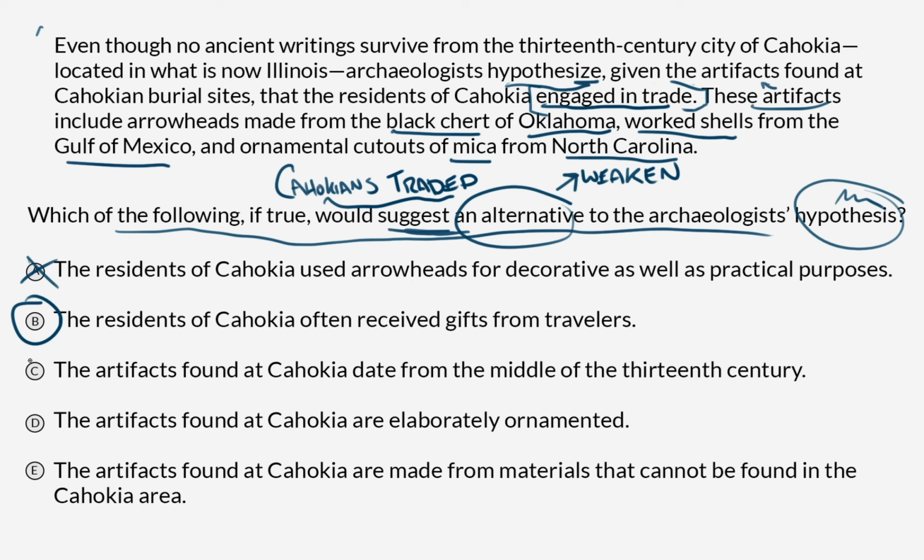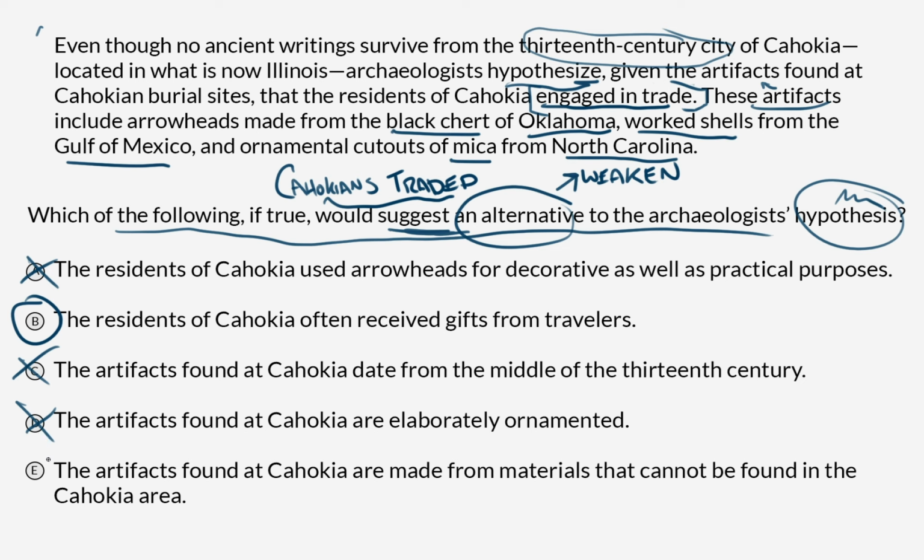So option C, the artifacts found in Cahokia date from the middle of the 13th century. Sure, we see that this is a 13th century city. The artifacts are from then. This has no impact on the question of trade. I'm going to knock it out. D, the artifacts found at Cahokia are elaborately ornamented. I feel that this also has no impact on whether or not they would be trade goods. They were found in burial sites. They can be as ornamented or not as they want. I'm going to cross that off as well.